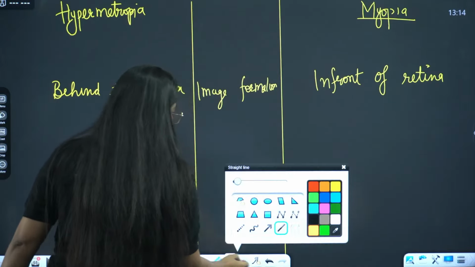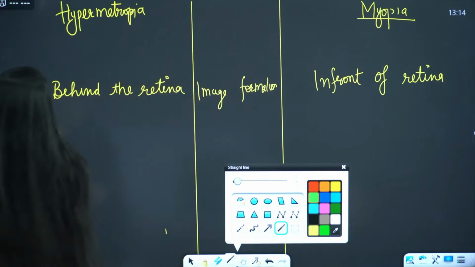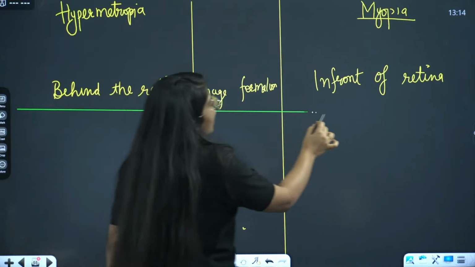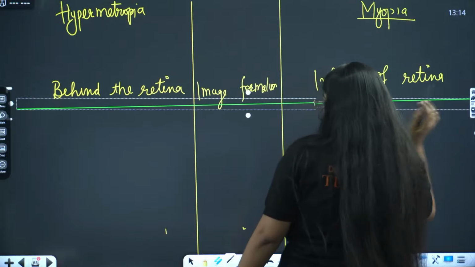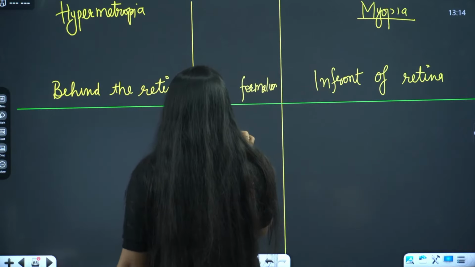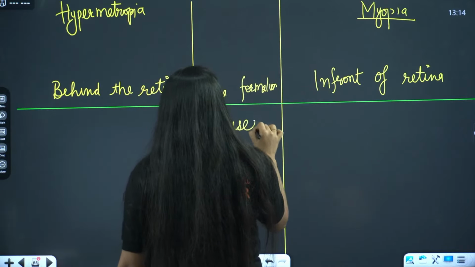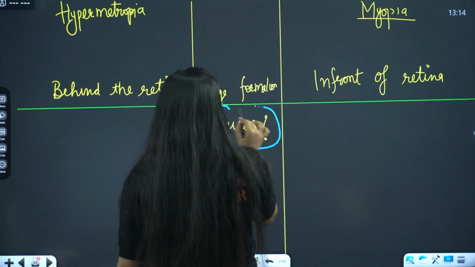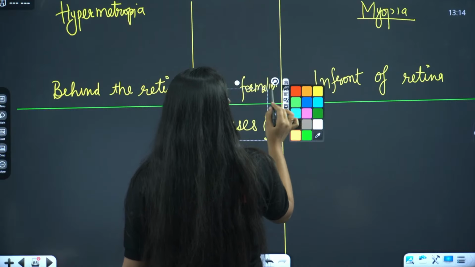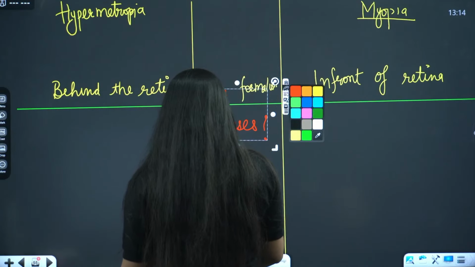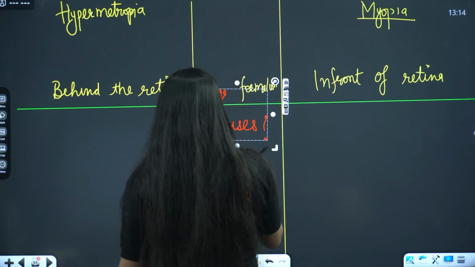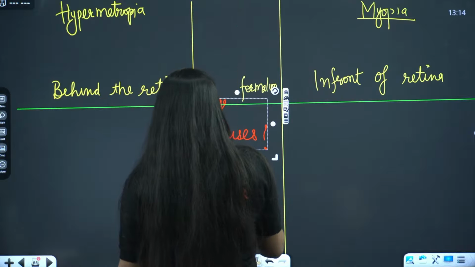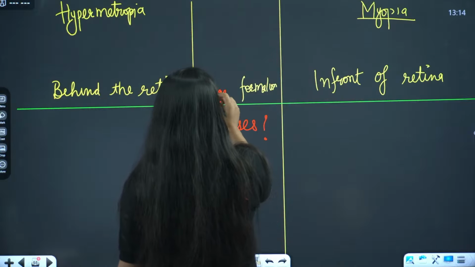Understood? Okay, next question. What are the causes of this defect? What are the causes of these defects, everyone? Let me know fast.